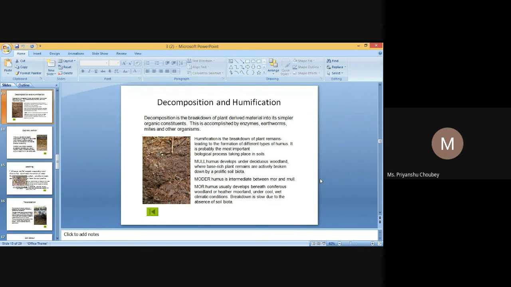The indirect method involves a measurement of the size distribution of stable aggregates. Stability of aggregates is a soil property which is a function of soil structure. In the indirect method, size distribution of stable aggregates, dry or wet sieving techniques are used for determination of different size stable aggregates.